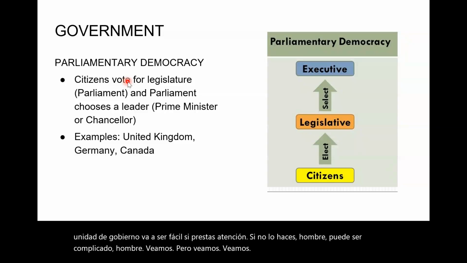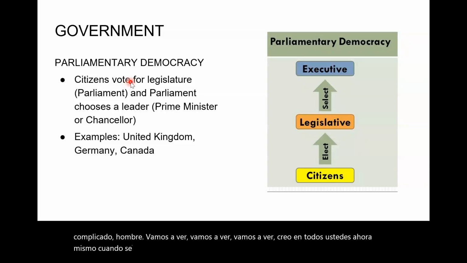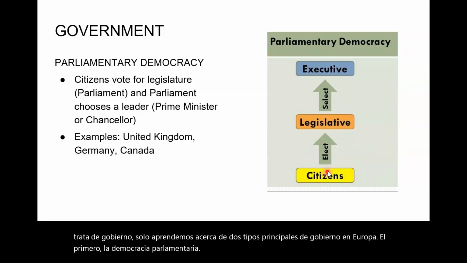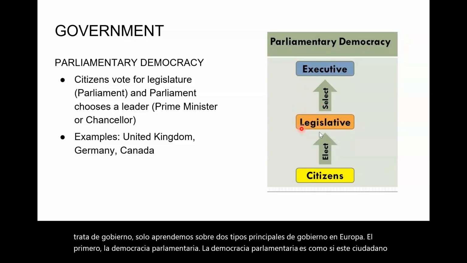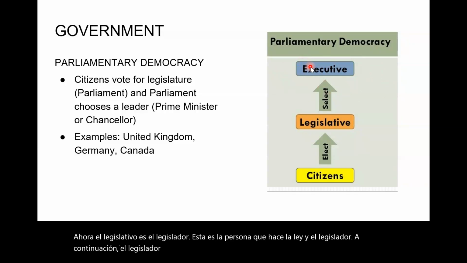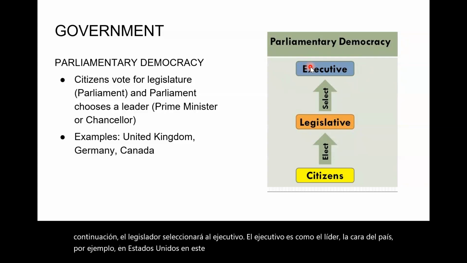All right. Now, when it comes to government, we only learn about two major government types in Europe. First one, parliamentary democracy. Parliamentary democracy is like this: citizens get to elect a legislative. Now, legislative is the lawmaker, the person that makes the law. And the lawmaker, the legislator, then will select the executive. Executive is like the leader, the face of the country. For example, in the US right now, Joe Biden, things like that.